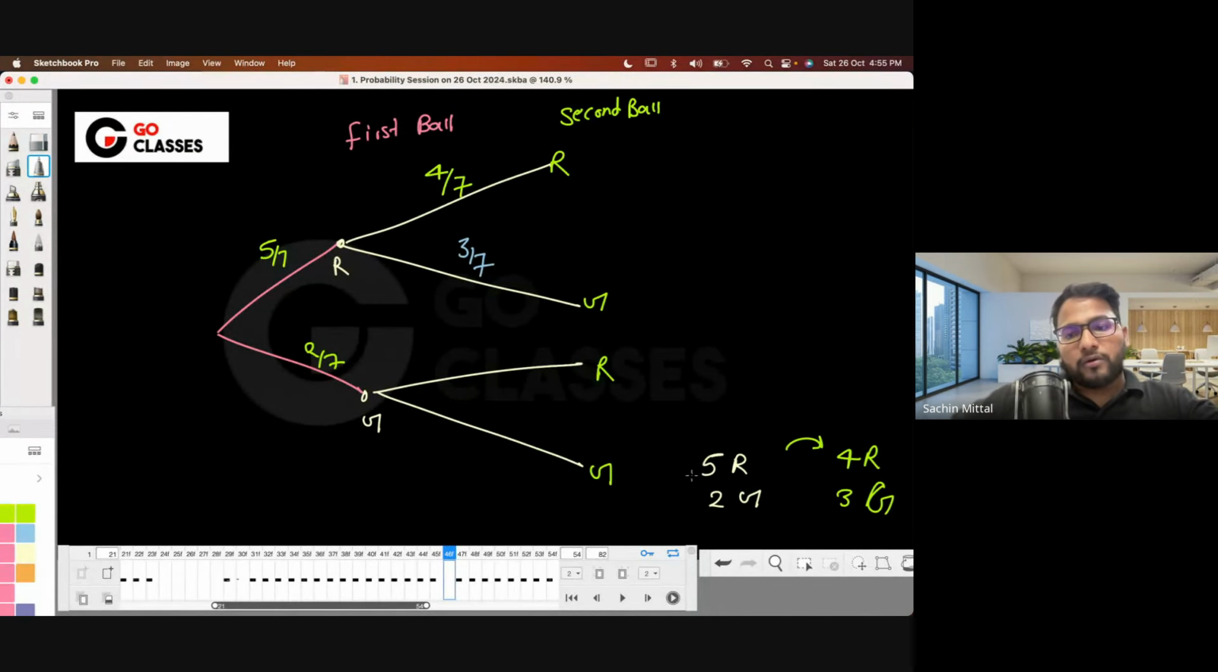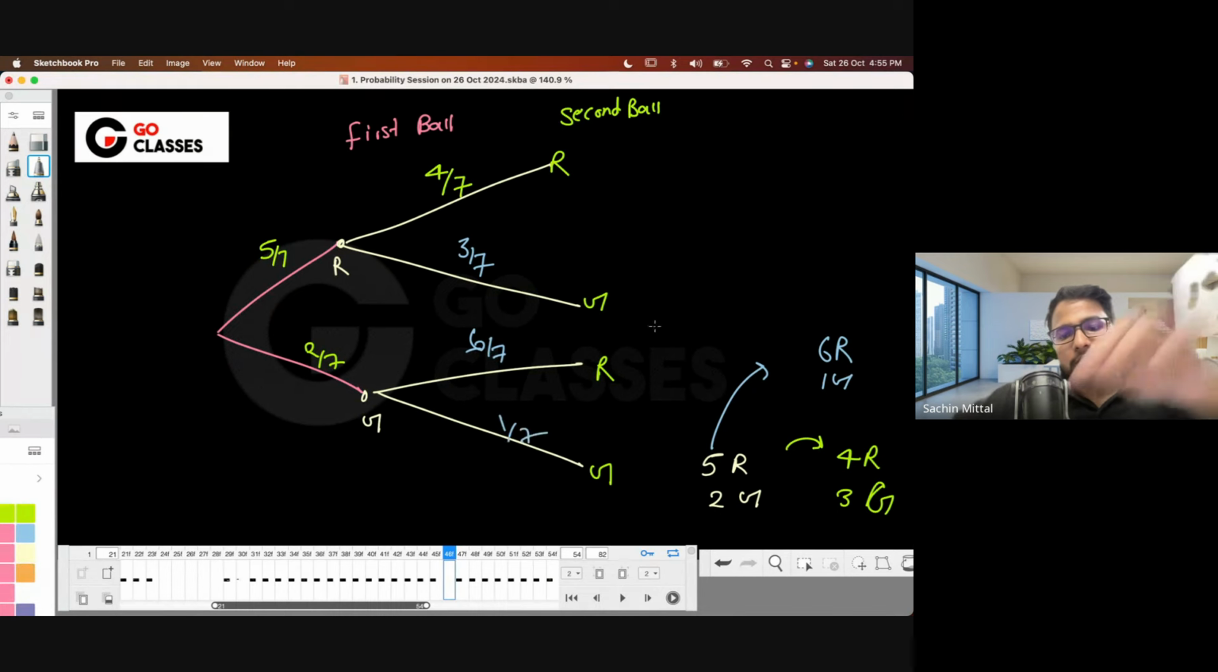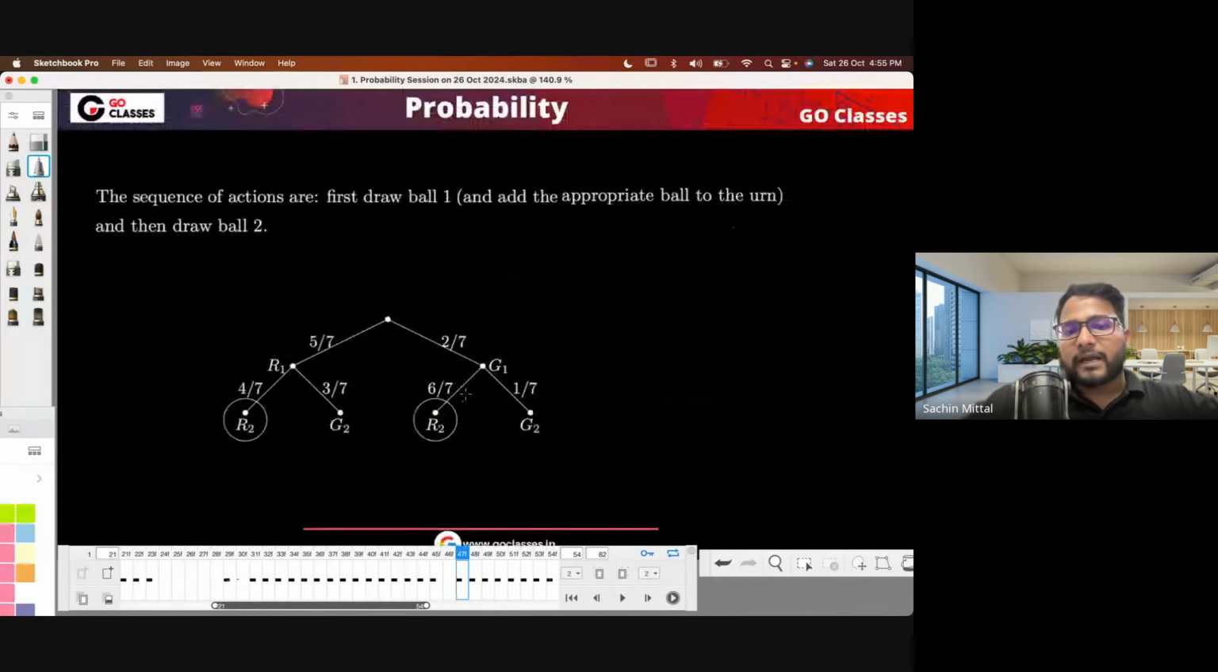If the green is drawn, then these probabilities will again be changing, right? Then green will be just 1, but red will be 6. Then red will be 6 by 7, and then it is 1 by 7. So let's first check if this diagram is okay to everyone or not. I hope that's fine, right? Now they're asking what is the probability that the second ball is red.